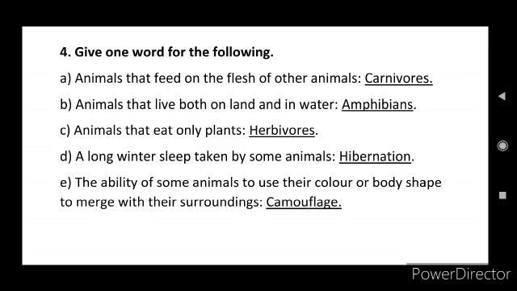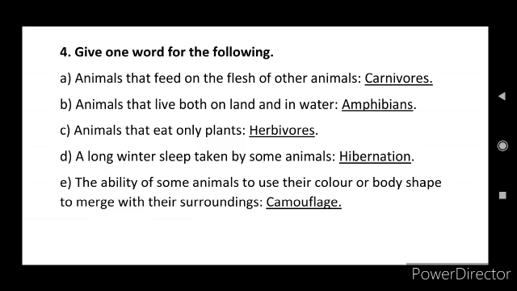And next, C question: animals that eat only plants. Dash. So animals that eat only plants are called herbivores. And next, D question: a long winter sleep taken by some animals. Dash. A long winter sleep taken by some animals is called hibernation.